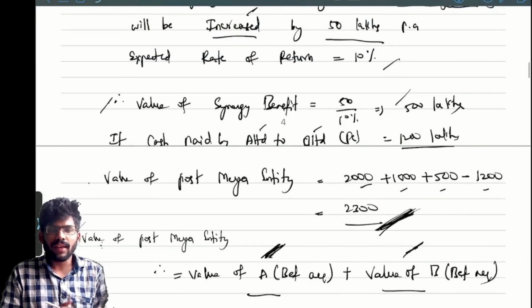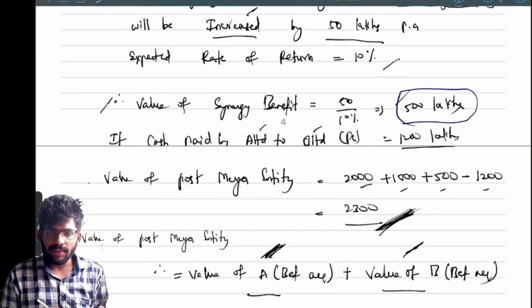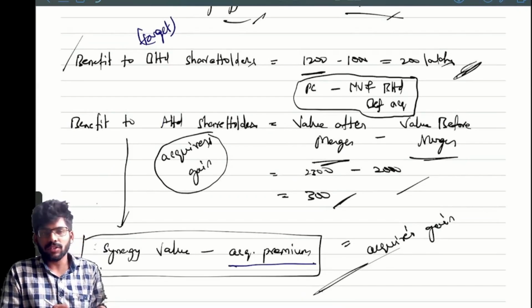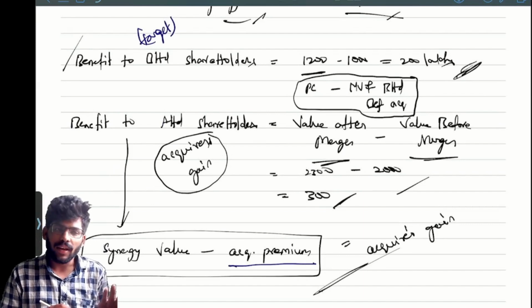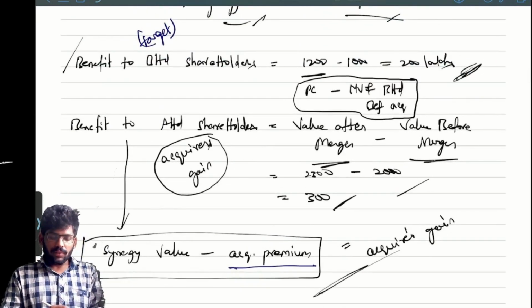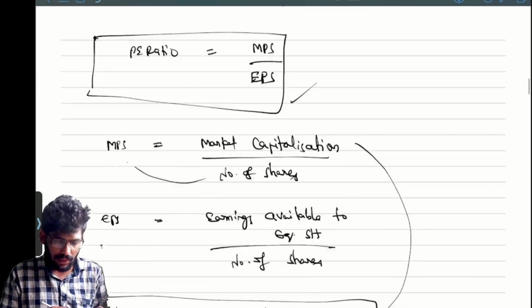Okay. Here in this case, synergy value is 500. But the acquisition premium is 200. The difference, how much? 300 only. So we can also frame the formula like this: benefit to acquirer's company, acquirer's shareholders, nothing but A Limited shareholders. We already discussed about this. Okay, no issue.